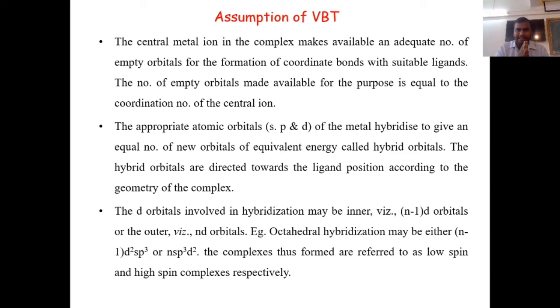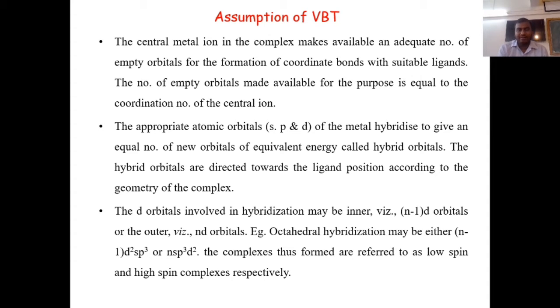Initially, we should know this assumption: the d orbitals involved in hybridization may be inner, which is (n minus 1) d orbitals, or the outer nd orbitals. For example, octahedral hybridization may be either (n-1)d2sp3 or nsp3d2. The complexes thus formed are referred to as low spin and high spin complexes. So low spin and high spin complexes also govern magnetic properties.